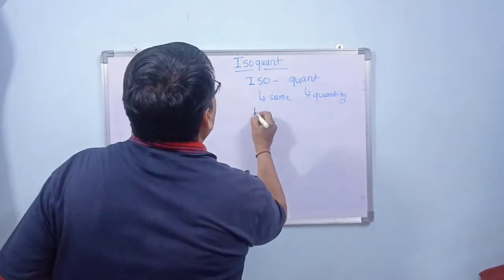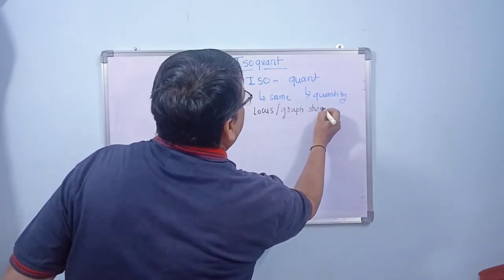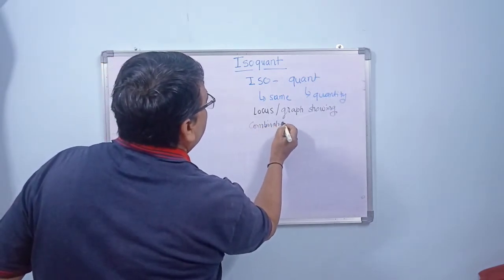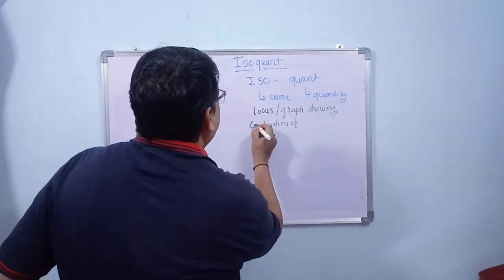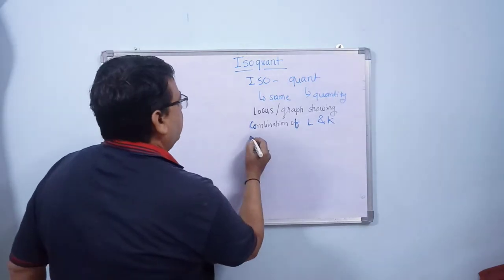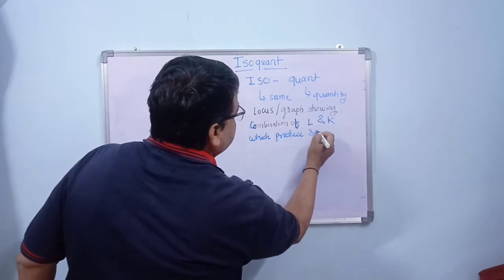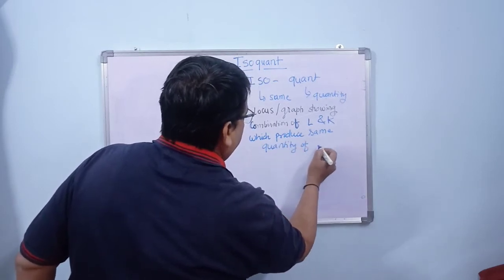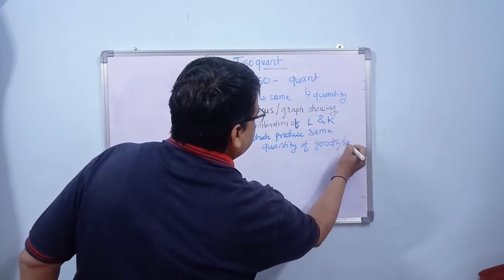Isoquant is a locus or graph showing combination of labor and capital which produce same quantity of goods or service.